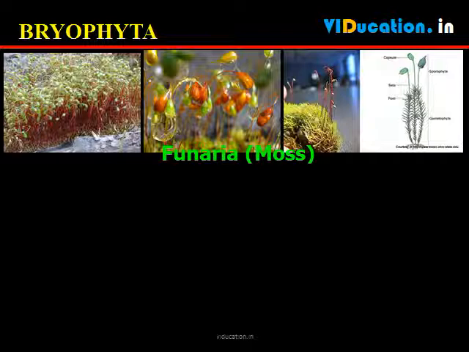These are primitive multicellular, autotrophic, shade-loving, amphibious plants. They reproduce by spore formation. They have no vascular system. Root-like structures called rhizoids are present. They show alternation of generations, i.e. the gametophytic stage alternates with the sporophytic stage.